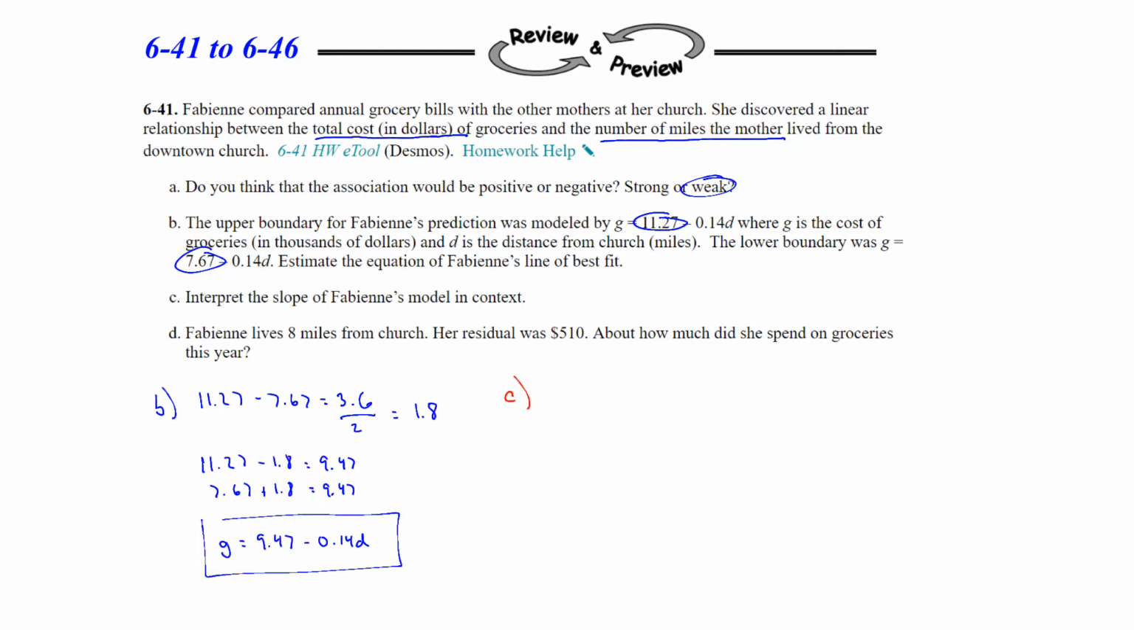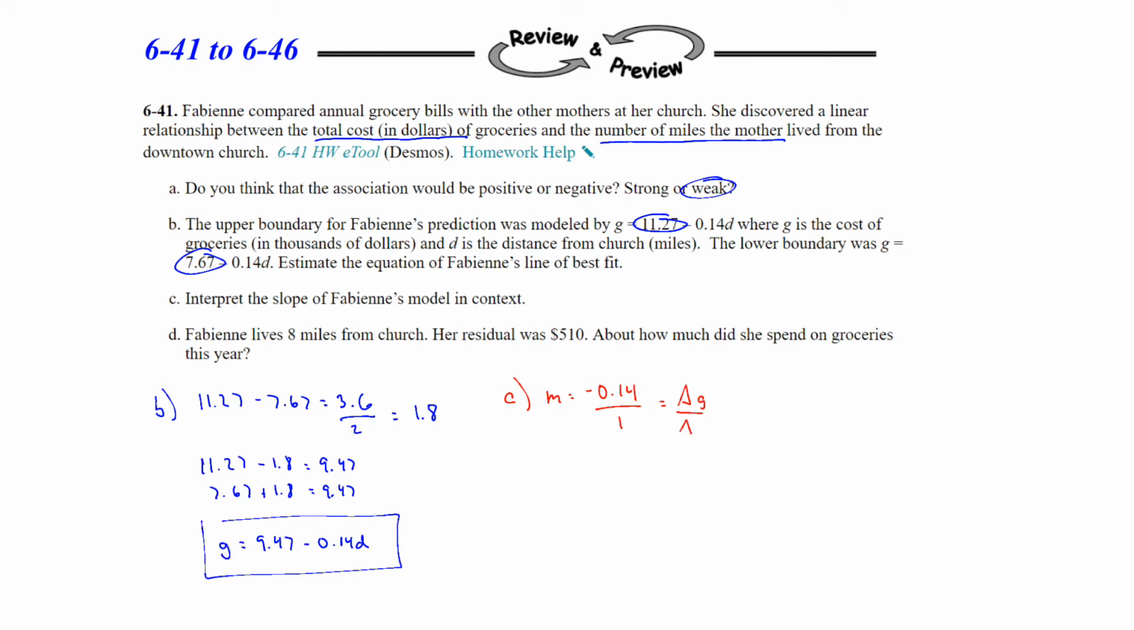Part C wants us to interpret the slope of Fabian's model in context. So the slope in this model is negative 0.14. And so once again, remember it's the change of y over the change of x. Now the change of y in this case, our y represents the dollars, which they said as G. So the change of G over the change of x, which is the distance in miles, and they had that as D. So the 0.14 represents the cost, and the D represents the distance.